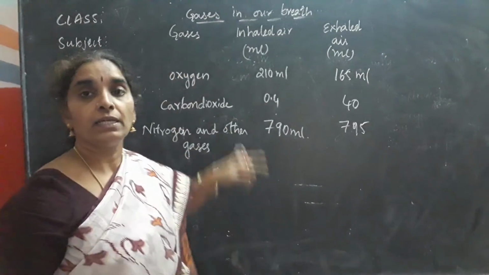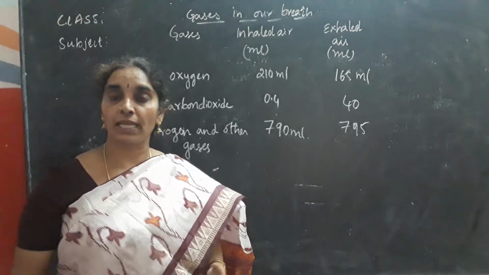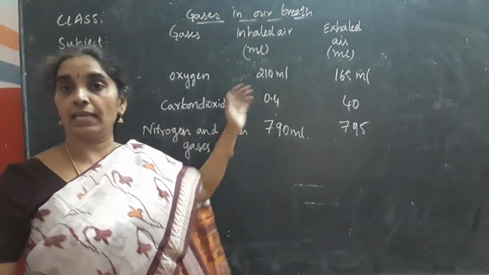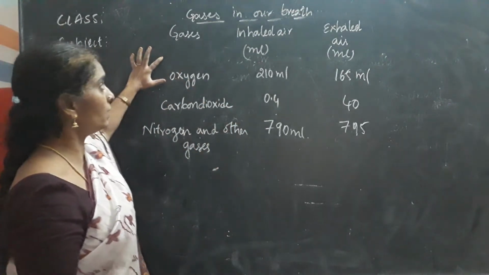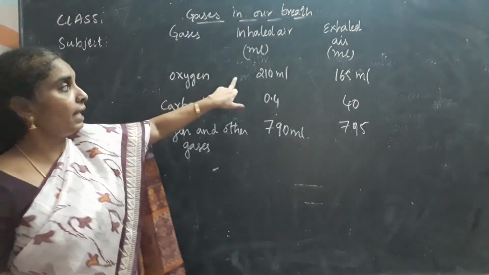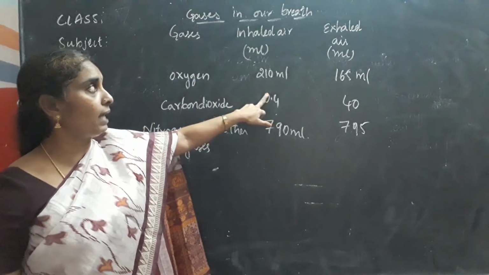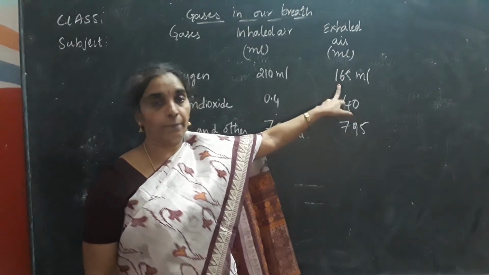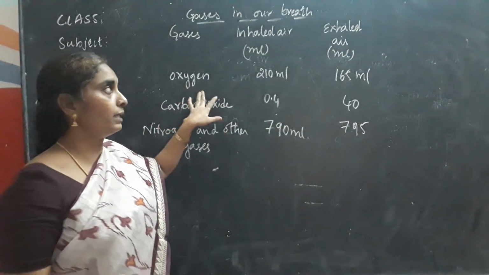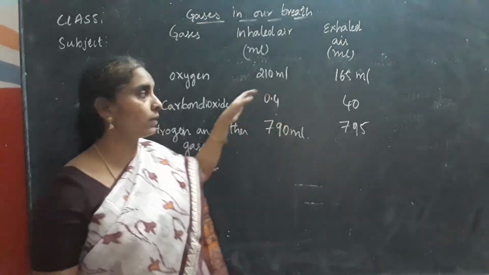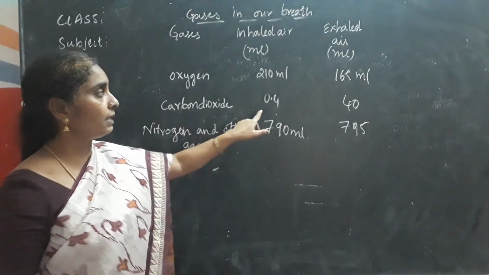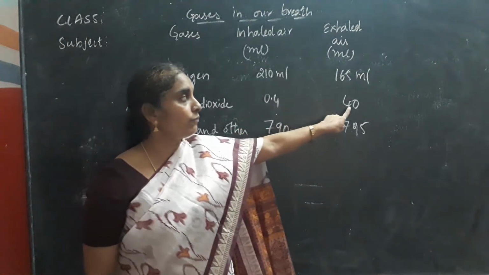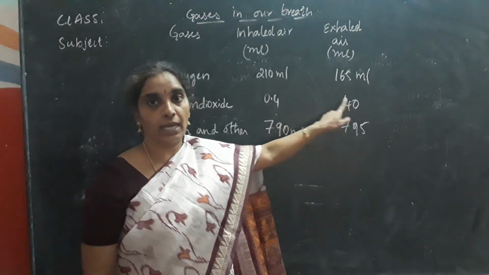Gases in our breath. So for every 1000 ml, how much air are we inhaling and what are the different gases that we are inhaling and exhaling? See the table here, children. The oxygen in the inhaled air is about 210 ml for every 1000 ml and exhaled oxygen is 165 ml. And the difference you can find out from the inhaled and exhaled air. Okay. So the carbon dioxide, inhaled carbon dioxide is about 0.4 ml and 40 ml is being exhaled out.